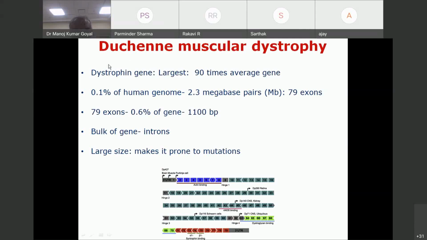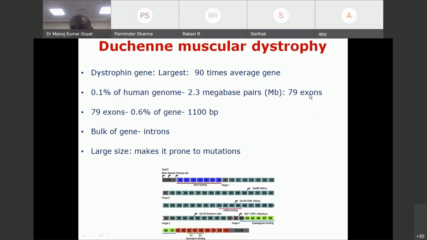Now, the dystrophin gene is the largest one. Dystrophin gene is the largest gene in our body and is 90 times the average gene. It accounts for 0.1% of the human genome and has around 2.3 million bases. 2.3 million bases. It has 79 exons.